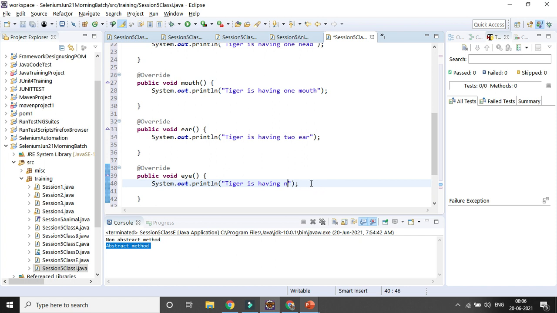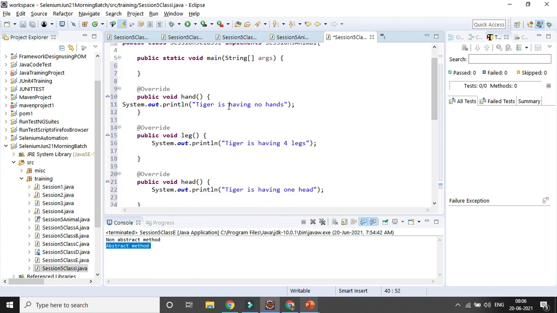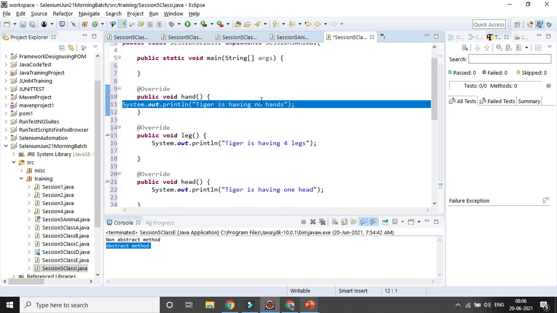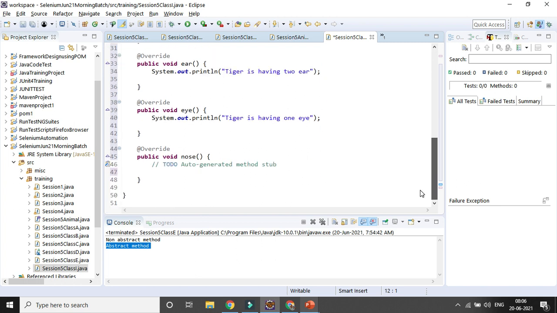So I am implementing. In case I am creating one more class called monkey, or one more animal class called human being, it can definitely vary, right? For a human being it will be 2 hands, 2 legs, and for some other animal it can be different, right? It can be 4 ears. I am just assuming. Similarly, I can have 1 nose. And 2 eyes, it will not be 1 eye, it will be 2 eyes. So now I have implemented all the unimplemented methods, right?